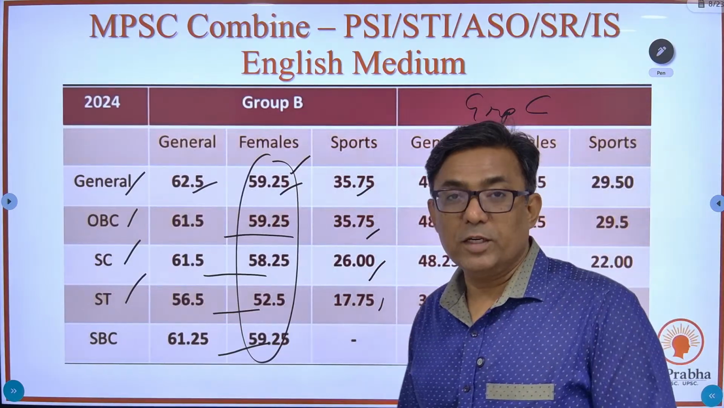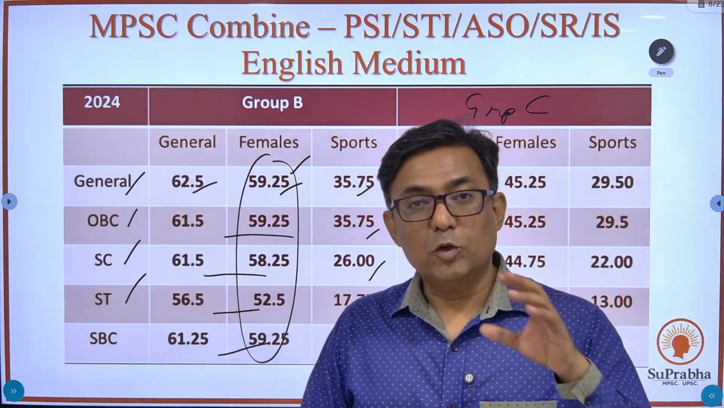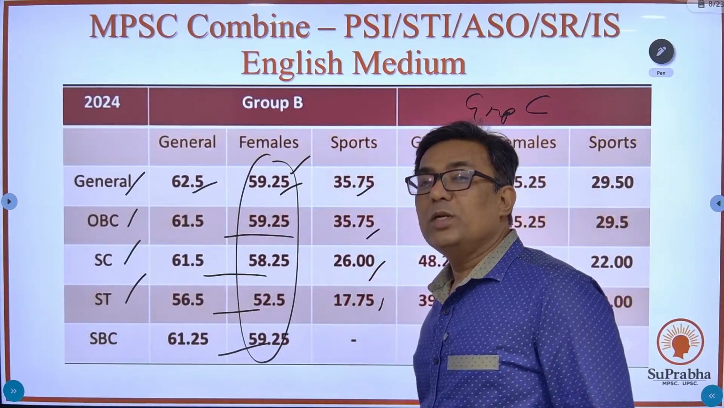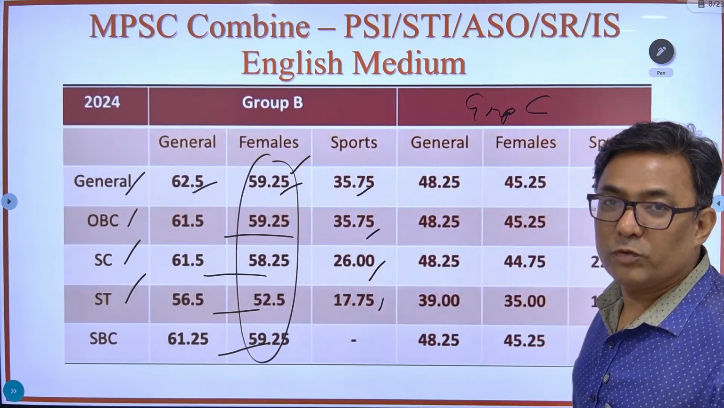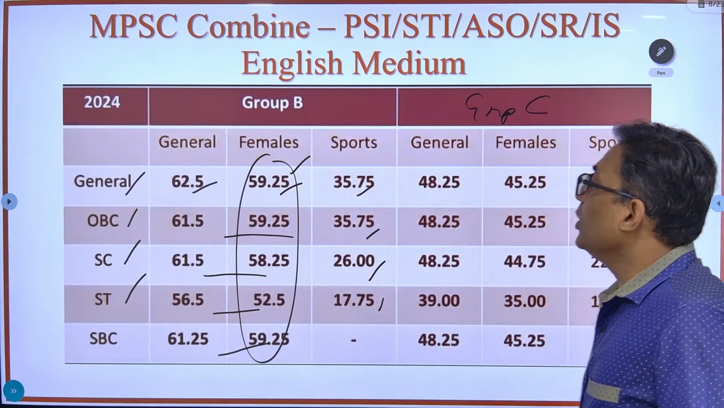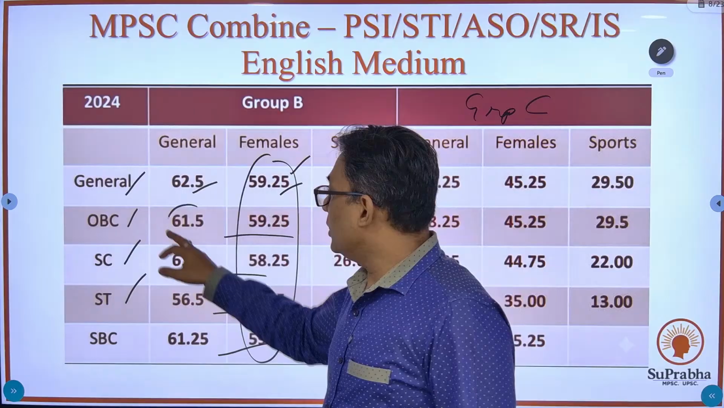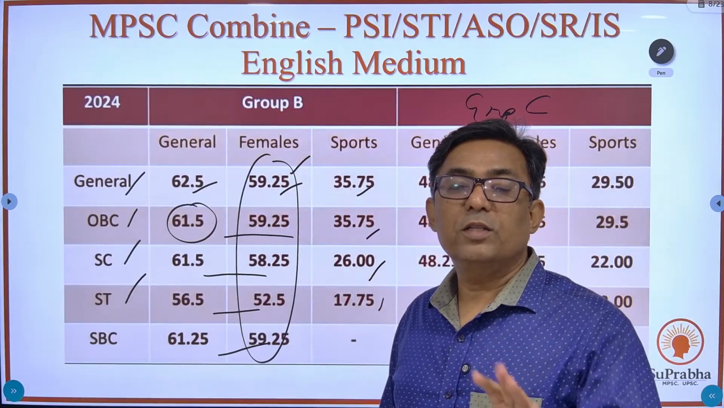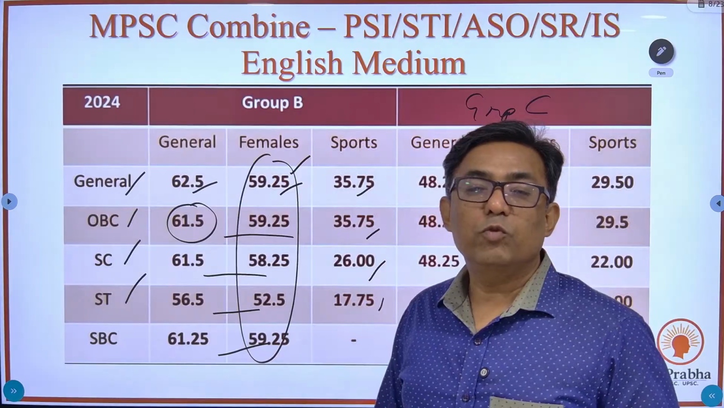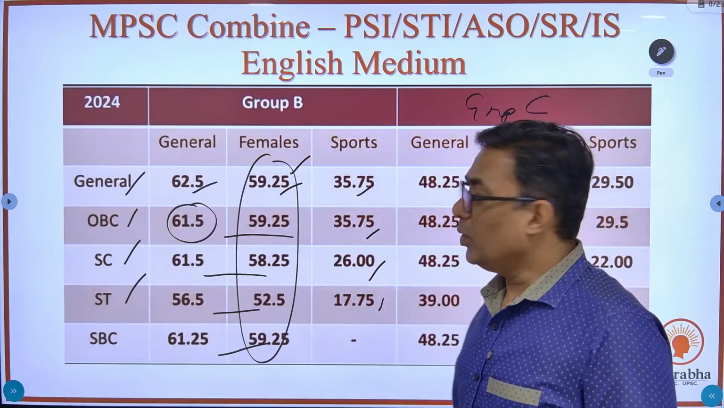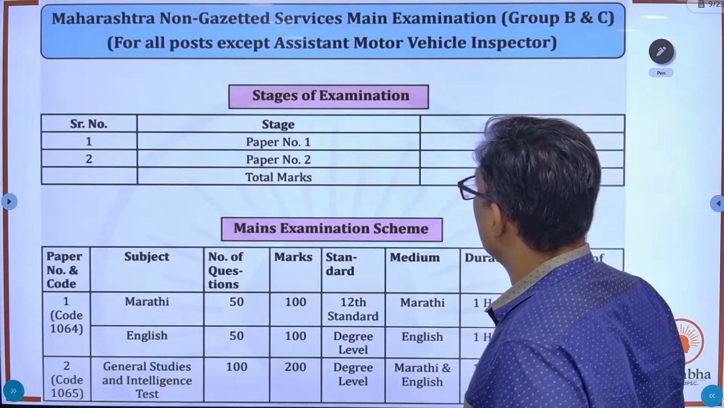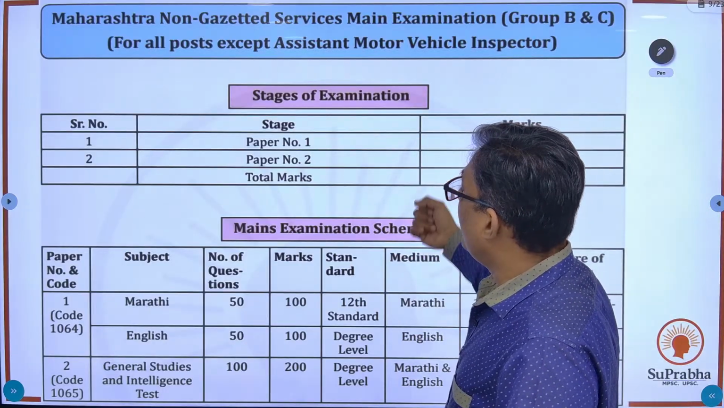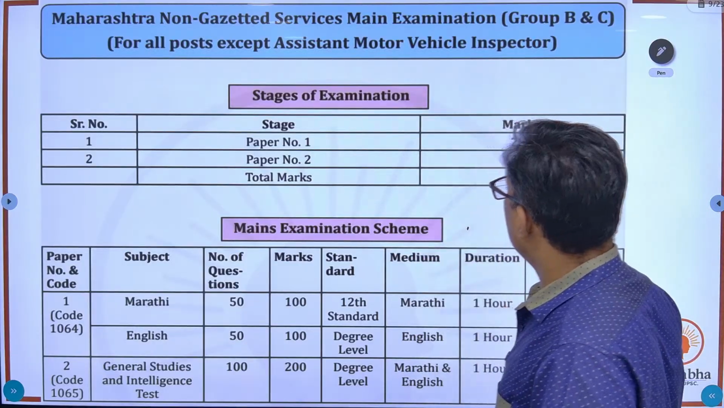We have understood the pattern, the syllabus, the topics on which they are going to ask questions in prelims, and the idea about the general cutoff. So if a person belonging to, let's say, the OBC general category gets a score of 63, that person has qualified the prelims, and now that person will move on to mains.